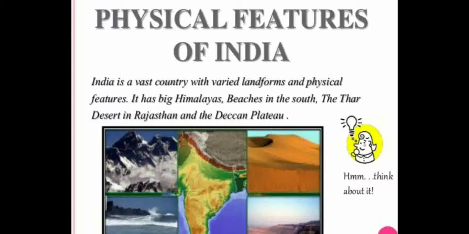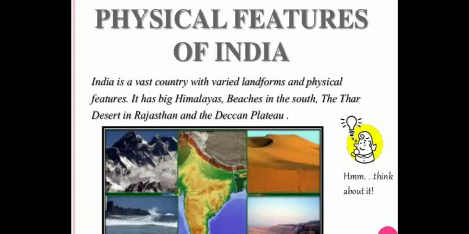So students, do you know what is a physical feature? What are physical features? Physical features are those aspects that are usually apparent. For example, the first thing when you look at someone, it could be their eyes, nose, hair, leg. All these are examples of physical features.